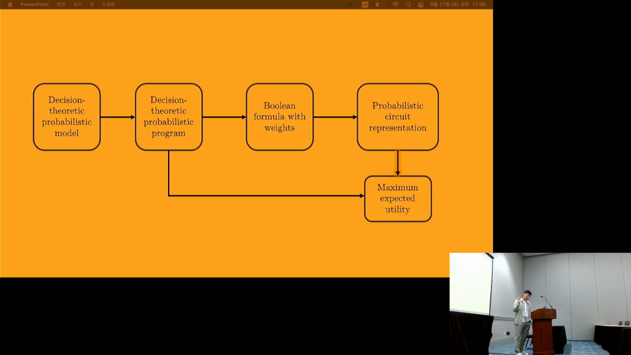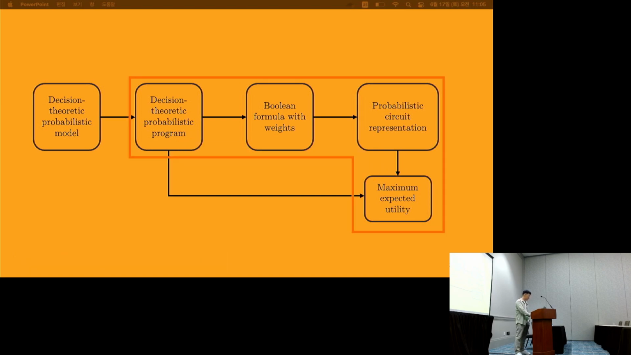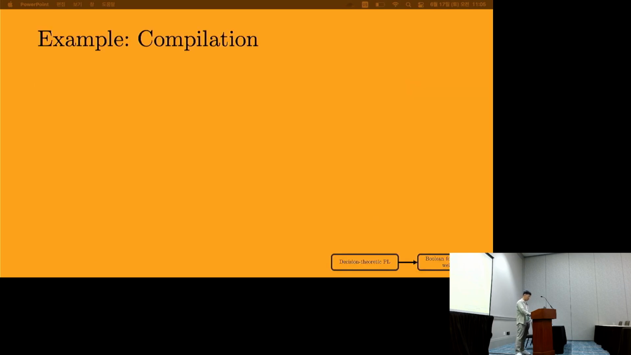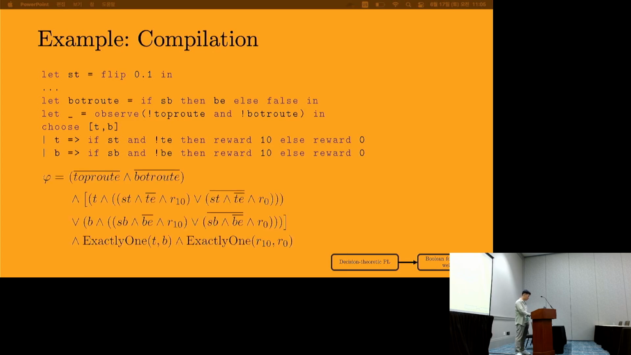Instead, for the remainder of this talk, we'll be focusing on going to the circuit representation to maximum expected utility, which not only builds on prior work, but I'll also contribute a new algorithm for fast MEU. Of course, to see everything in context, we need to expand and see the whole pipeline in action. So what does compilation look like? Well, here's our decision theoretic probabilistic program from before. And this is the Boolean formula that it compiles to.